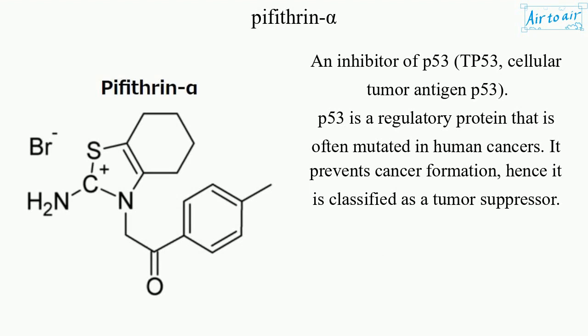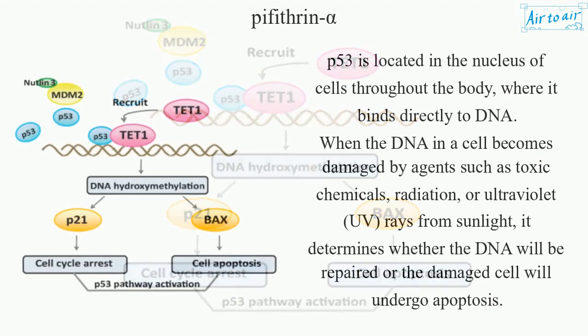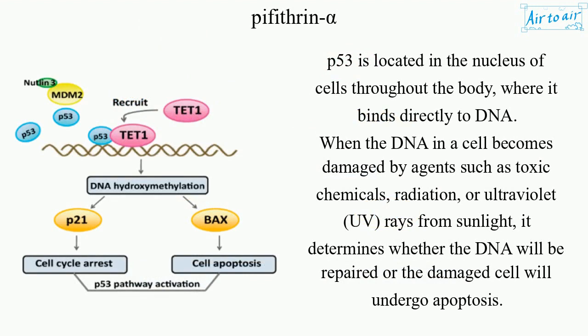p53 is a regulatory protein that is often mutated in human cancers. It prevents cancer formation, hence it is classified as a tumor suppressor. p53 is located in the nucleus of cells throughout the body, where it binds directly to DNA.